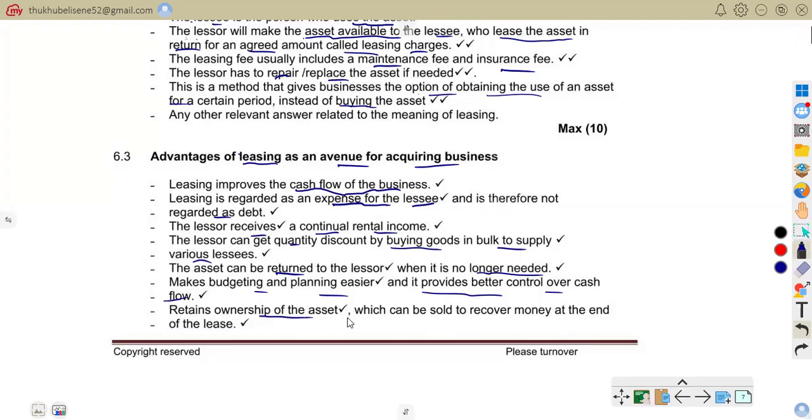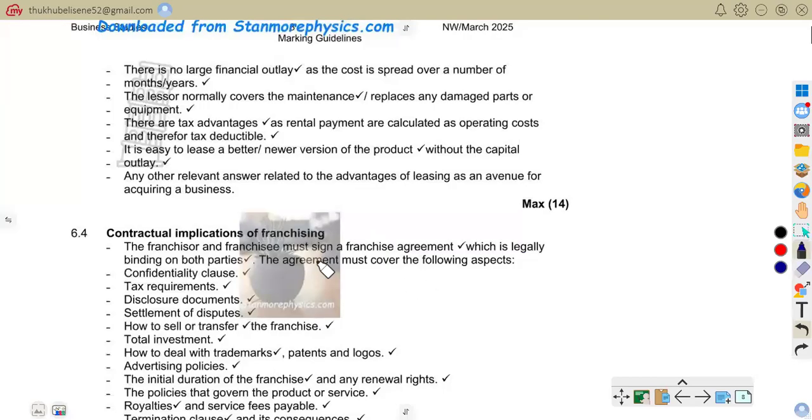The lessee also retains ownership of the asset, which can be sold to recover money at the end of the lease. It further says there is no large financial outlay, as the cost is spread over a number of months or years.